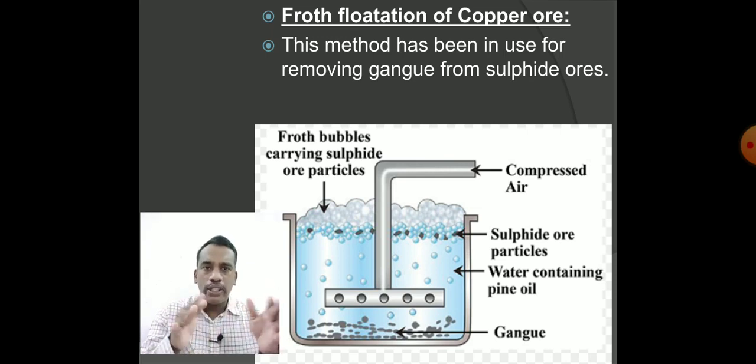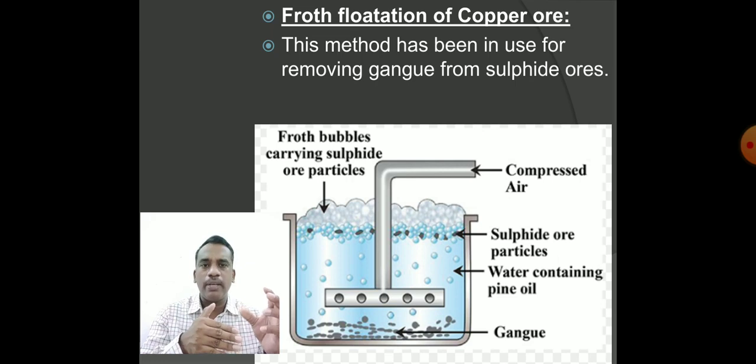Now you can observe in the diagram, there is a container. In the container, we have water containing pine oil, and also compressed air from the top. When we pass the compressed air, the ore particles containing the sulfide come to the top by the agitation process.